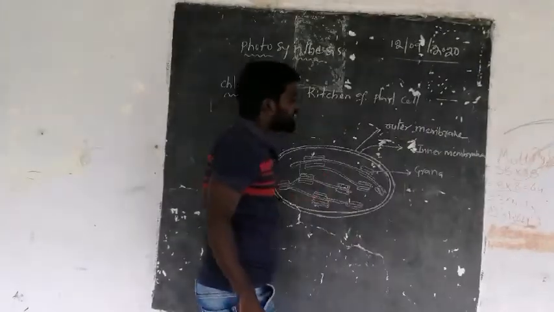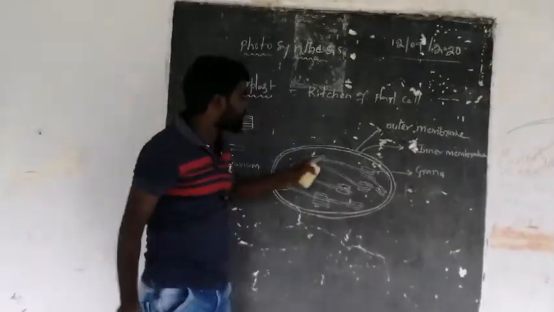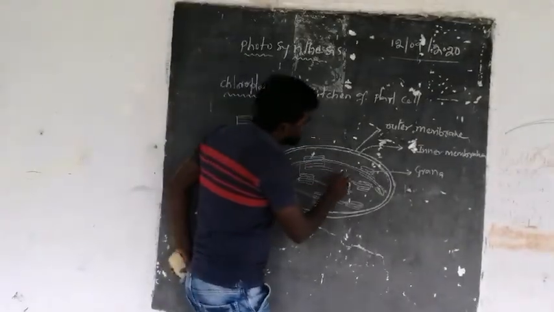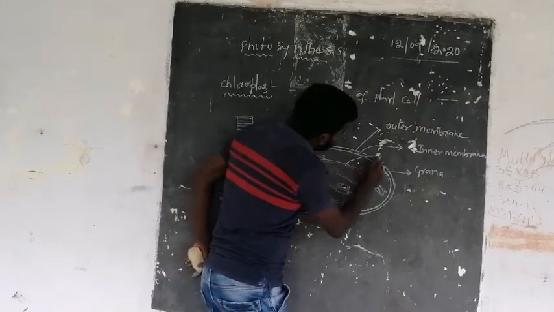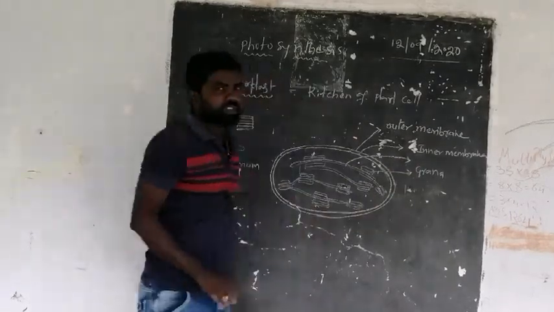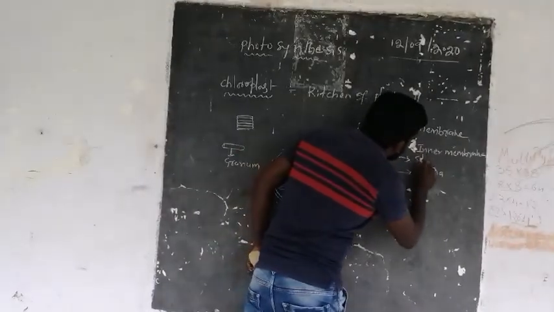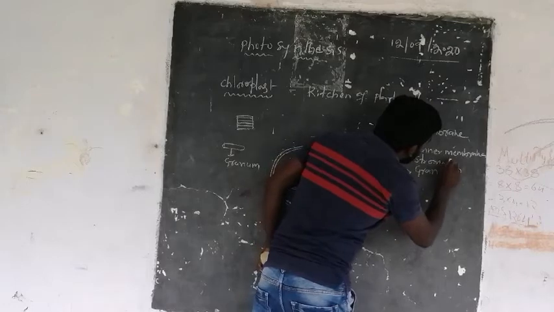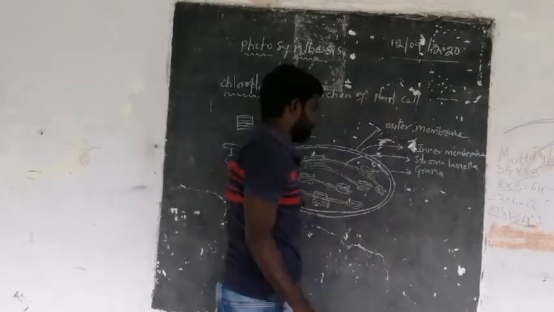And the connecting link between two grana is called stroma lamellae. Stroma lamella is singular, stroma lamellae plural.